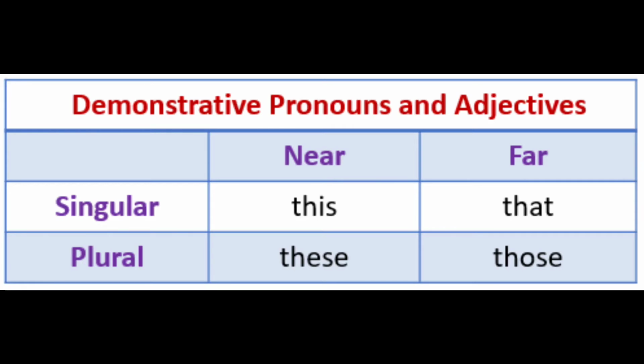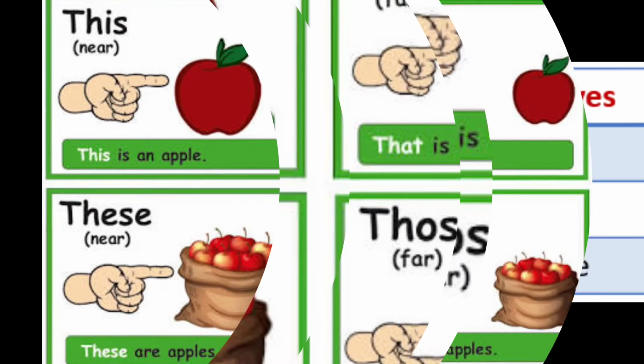In singular, for far away, you have to use the pronoun that. In the plural form, if the objects are nearby, we have to use the demonstrative pronoun these. If in the plural form the objects are far away, we have to use the demonstrative pronoun those.